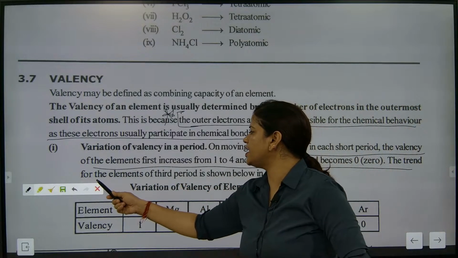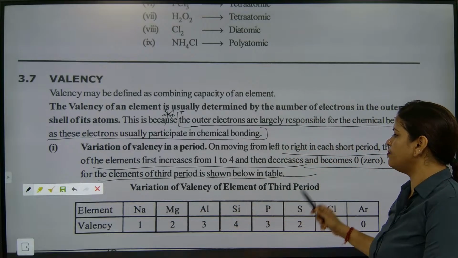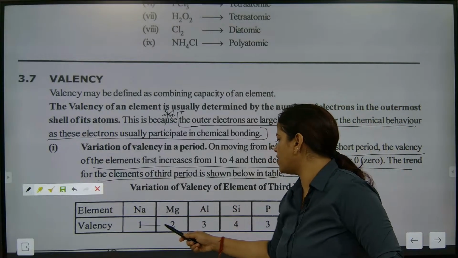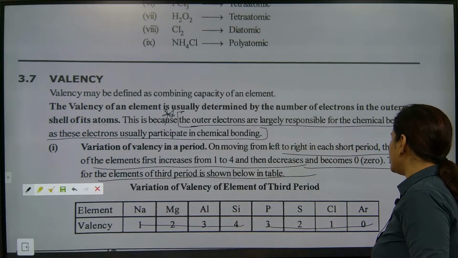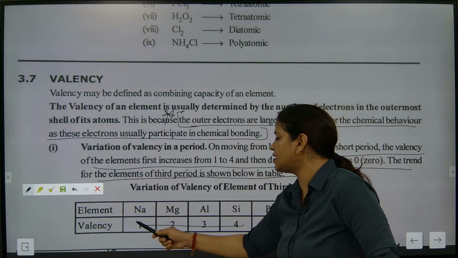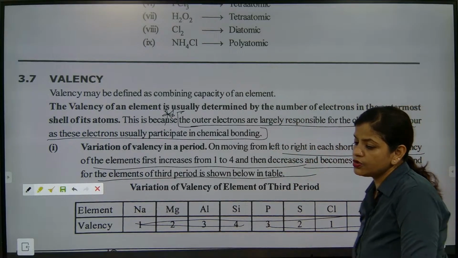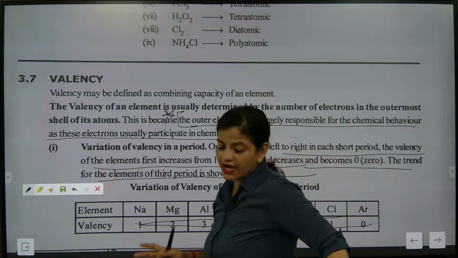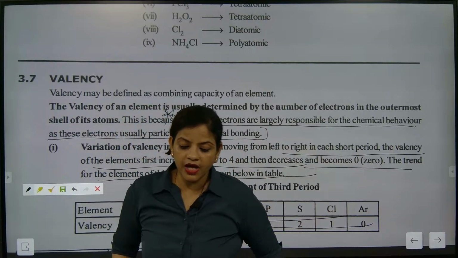The trend for the elements of the third period is shown below. I am just going to show you 1, 2, 3, 4, 3, 2, 1, 0. This is exactly how the valency goes. I'm going to tell you how the valency is exactly coming. Just stay tuned, I'm going to explain it to you.